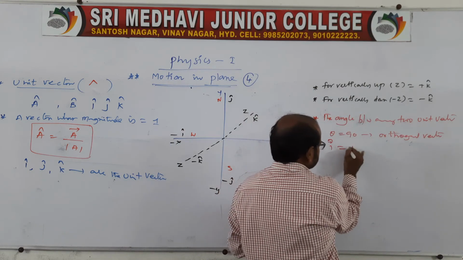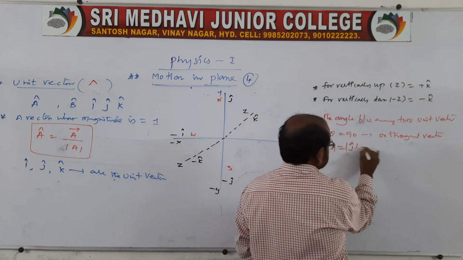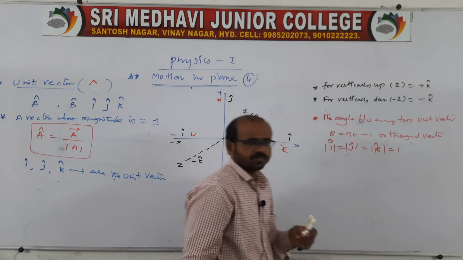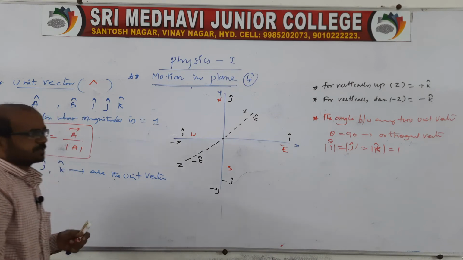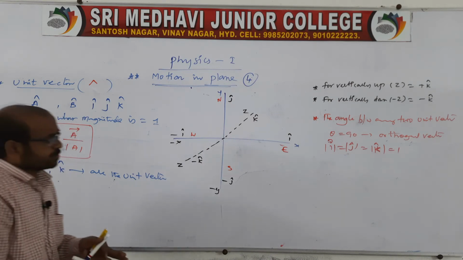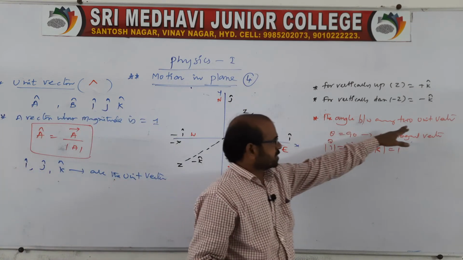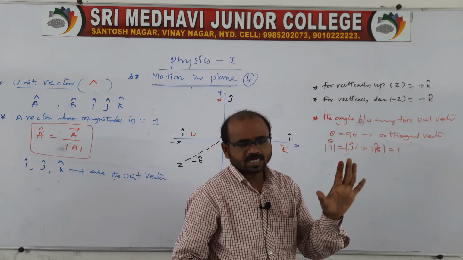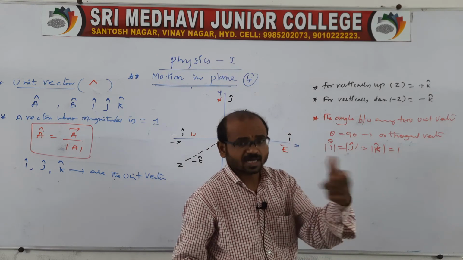The magnitudes of i cap, j cap and k cap are each equal to 1. And remember, the angle between any two unit vectors is equal to 90 degrees, so we can call them orthogonal unit vectors. It is another type.